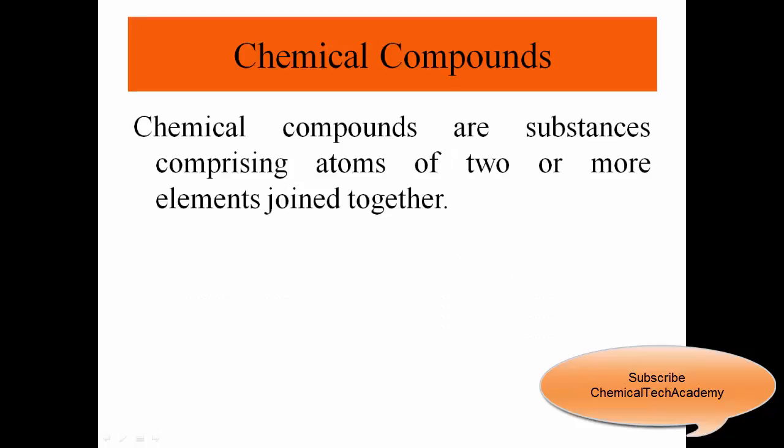On the other hand, if a pure substance is not an element, it is a chemical compound. Chemical compounds are substances comprising atoms of two or more different elements joined together. So it means that a compound is a substance formed from two or more different elements in which the elements are always combined in the same fixed proportion by mass. For example, water consists of hydrogen and oxygen. Carbon dioxide contains carbon and oxygen.